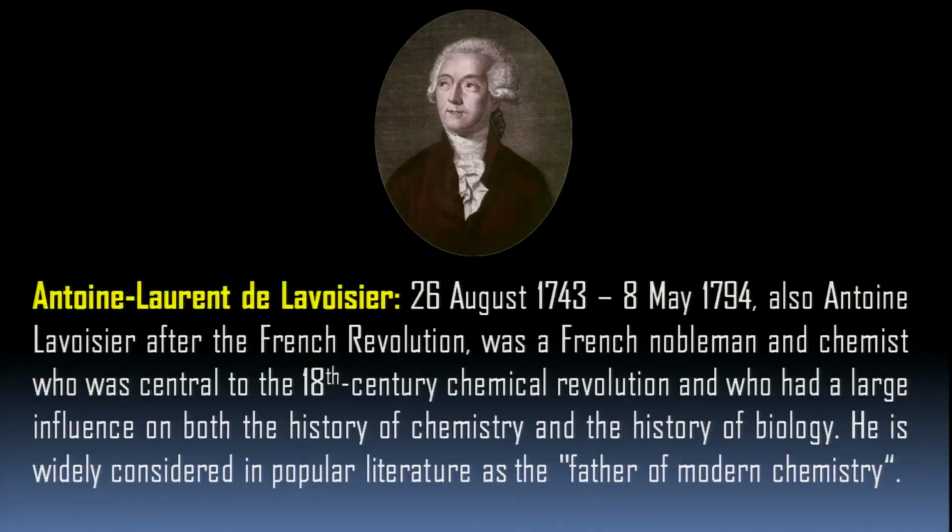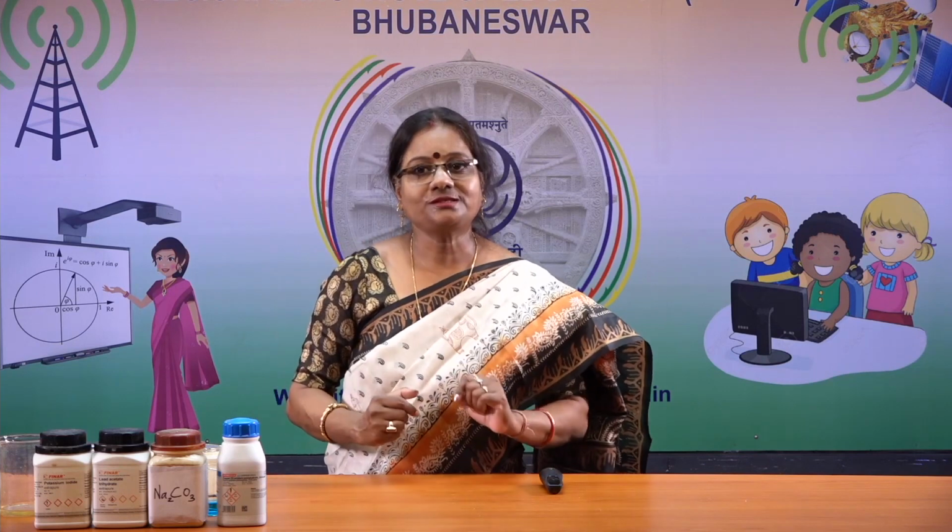This Antoine Laurent de Lavoisier, he is also known as Antoine Lavoisier after the French Revolution, was a French nobleman and chemist who was central to the 18th century chemical revolution and who had a large influence on both history of chemistry and history of biology. He is widely considered in popular literature as the father of modern chemistry. Children, Antoine Lavoisier is father of modern chemistry.